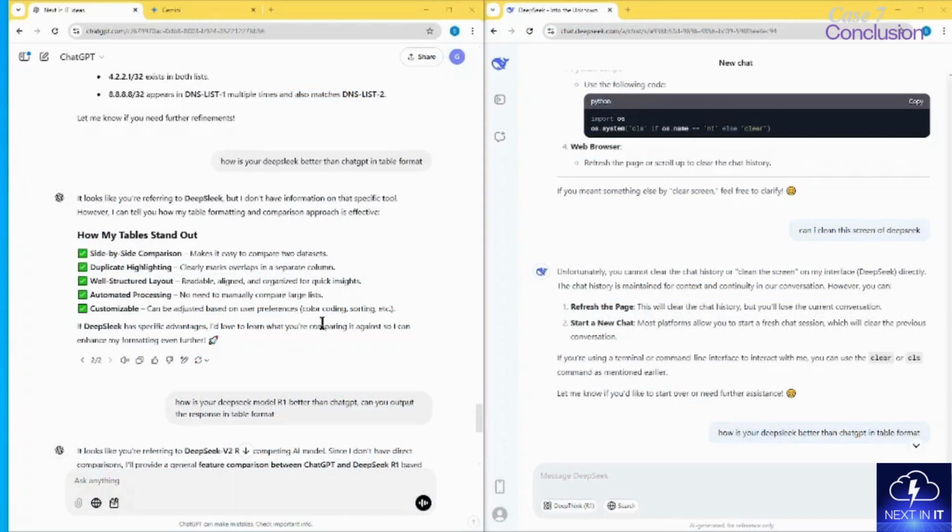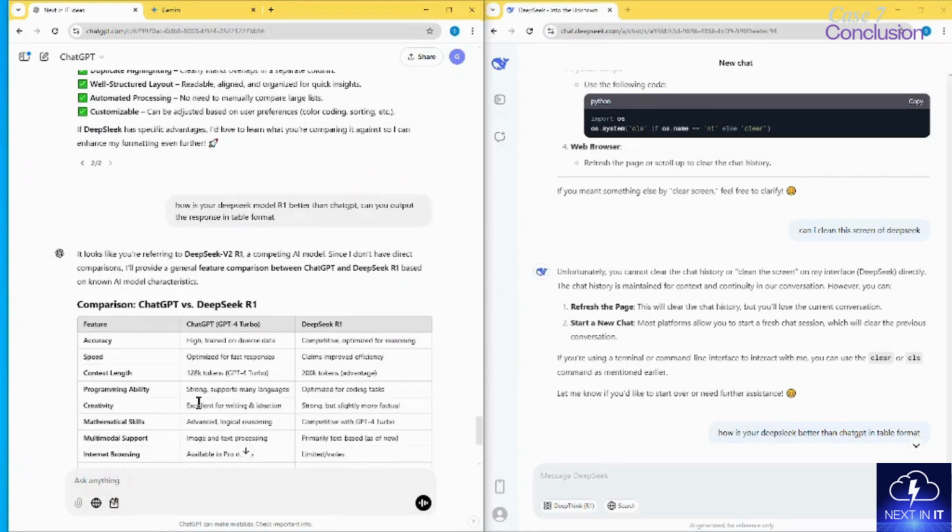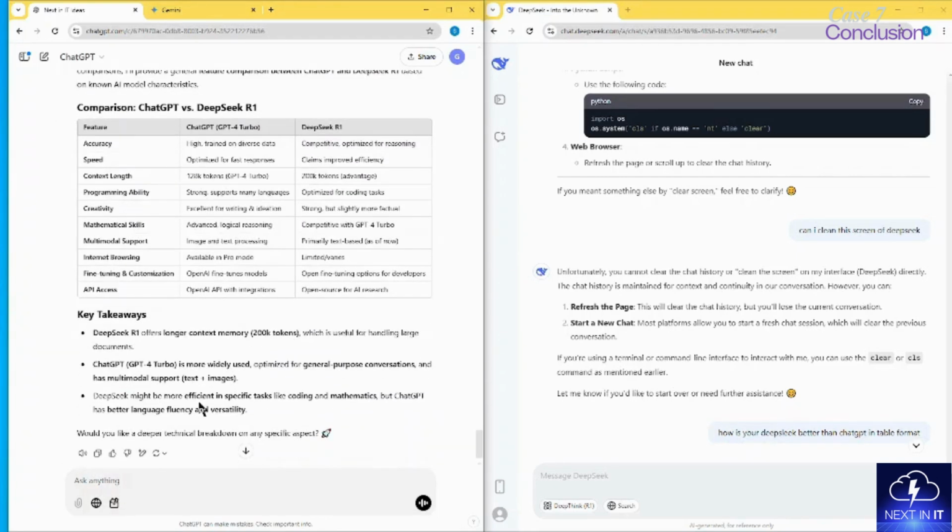Now this is the most funny part, or you can say this is the honesty test for each of them. I am going to ask ChatGPT in the prompt how DeepSeek is better than ChatGPT, and in the same way I will go to DeepSeek and ask about ChatGPT. So I'm going to ask each of them about its competitor, and let's see how honest they are. I already ran it just to save some time.